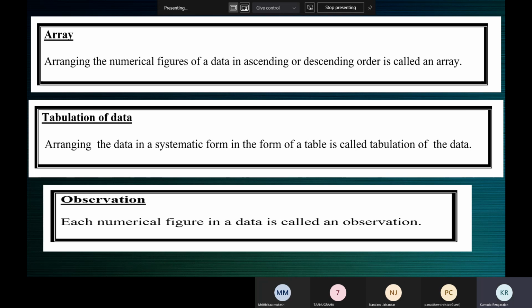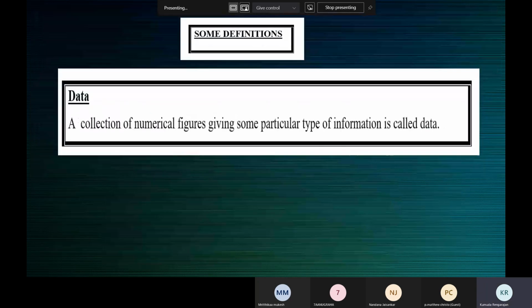Data is a collection of numerical figures, and data should be of some particular type of information. So a collection of numerical figures giving some particular type of information is called data, maybe the marks, heights, weights.